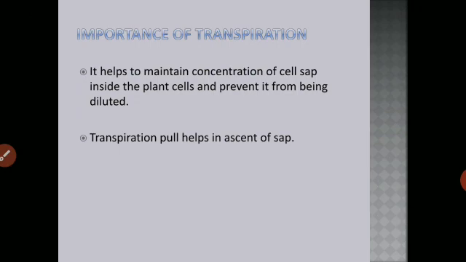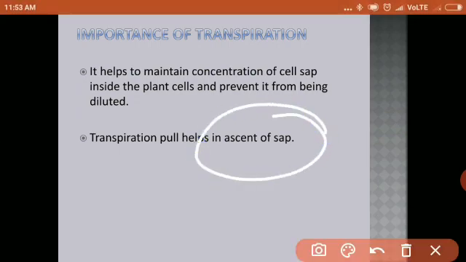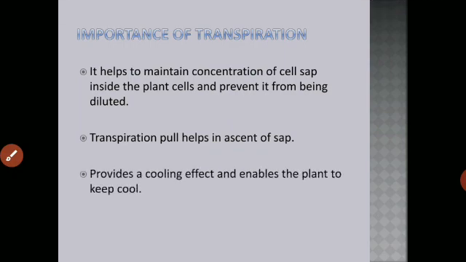And this transpiration pull helps in the ascent of sap. Ascent of sap, you know, is the upward movement of water through the xylem tissues. Next importance of transpiration is that it provides a cooling effect. It cools the plant. Why does the plant need a cooling effect?